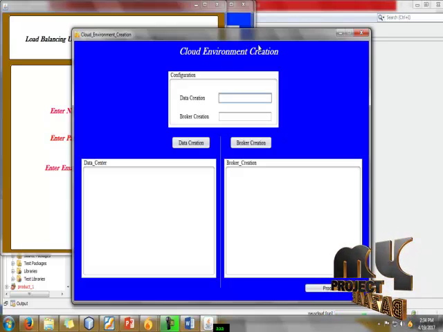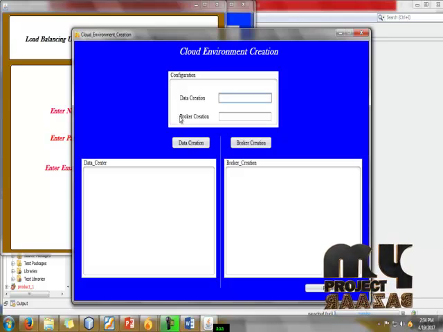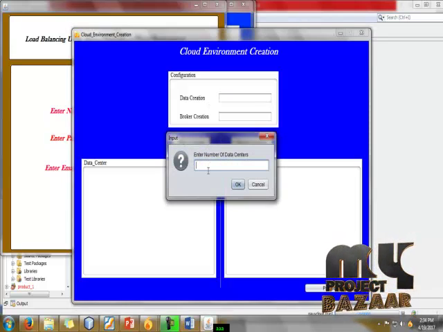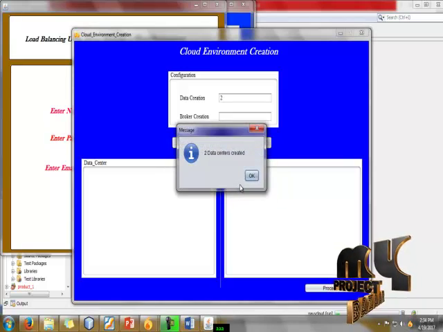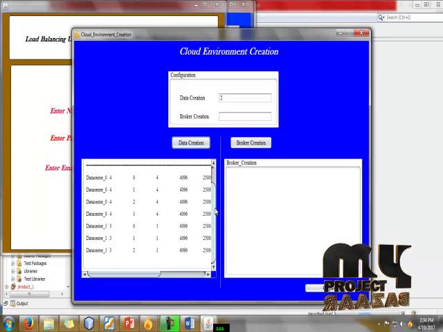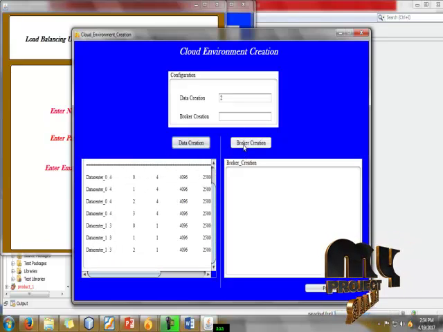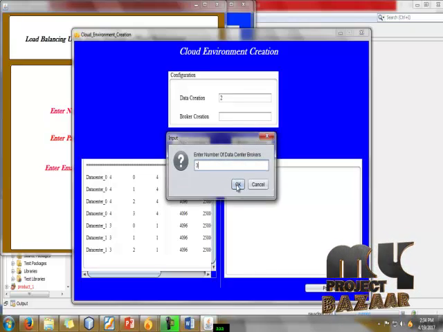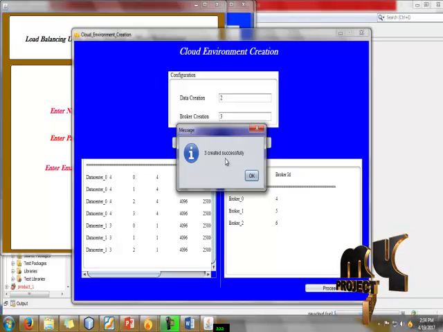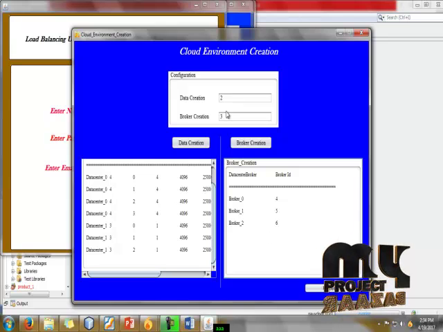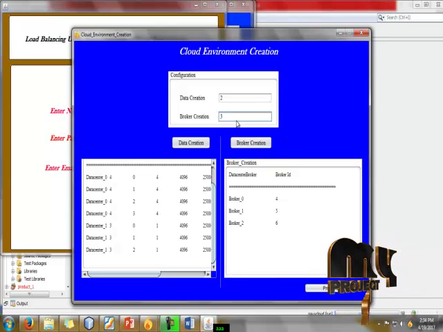Cloud environment creation. Here we have to create our data center and data broker creation. Here we enter the number of data centers. I will give number 2. Okay, 2 data centers are created successfully. Here we can see the number of data centers which were created. The next we are going to create our brokers. I will give number 3 for data center brokers. 3 data center brokers are created successfully. Now we have to see our brokers. They should be shown in this box.